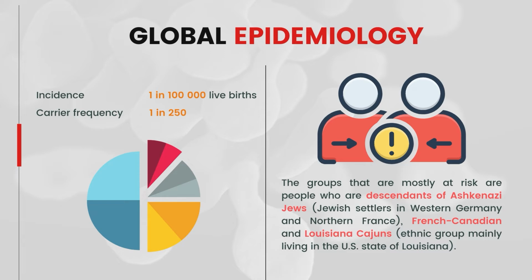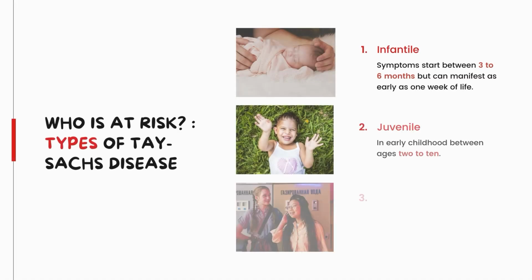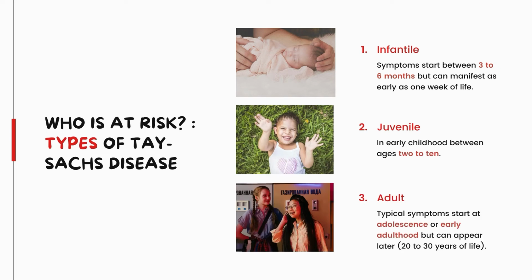Tay-Sachs disease manifests in a wide spectrum. Infantile Tay-Sachs is a prototype of degenerative disease of gray matter in infancy. The infant is usually normal at birth and the symptoms start between 3 to 6 months but can manifest as early as 1 week of life.